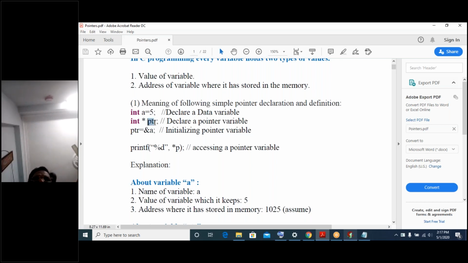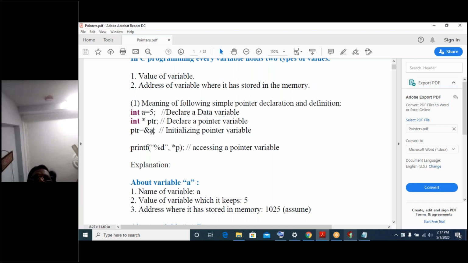What will this ptr store? As per the definition, it has to store the address value of another variable. So let us see now: ptr = &a.